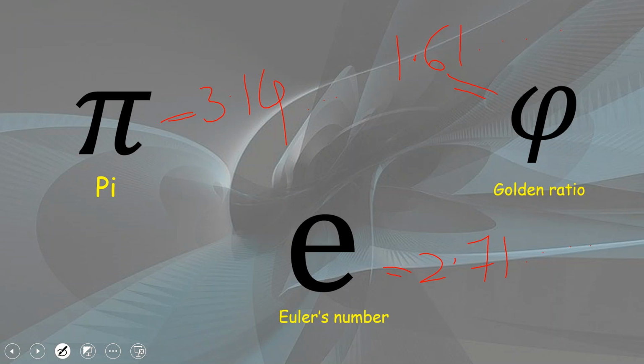Now you might doubt whether irrational numbers are real numbers.